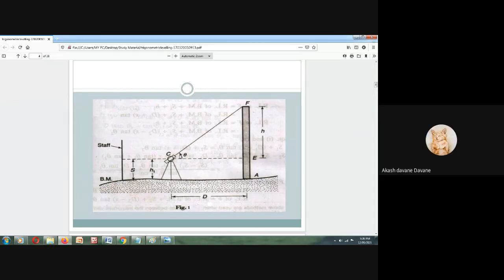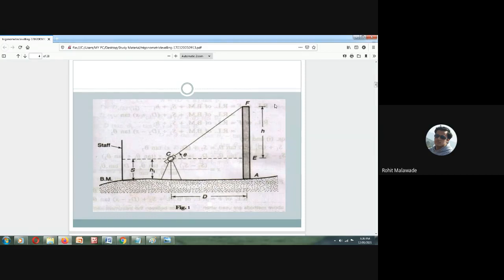It is a vertical angle with respect to the horizontal line of sight, the object which we want to look at, and with respect to the line of sight.